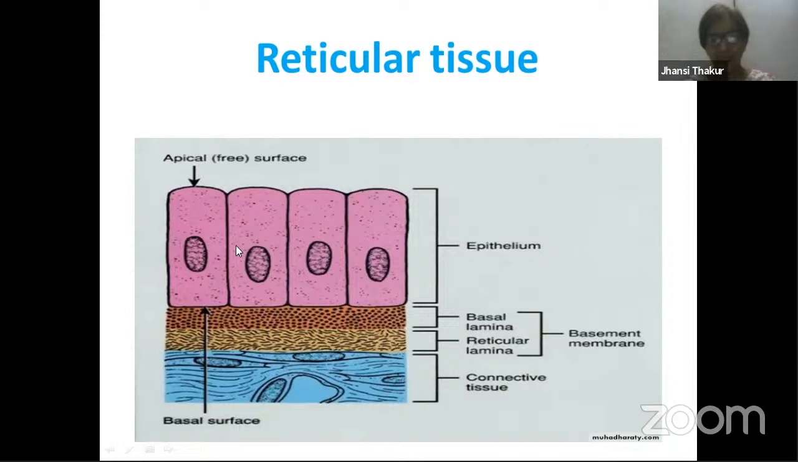Every epithelial tissue is found present on a platform which we call the basement membrane. A part of this basement membrane is secreted by epithelial tissue, a part is secreted by connective tissue below it. So this part is the reticular lamina. This reticular tissue secretes this reticular lamina. This is the place where reticular tissue is present.